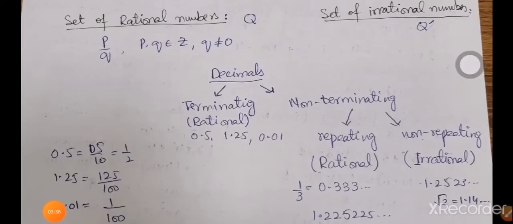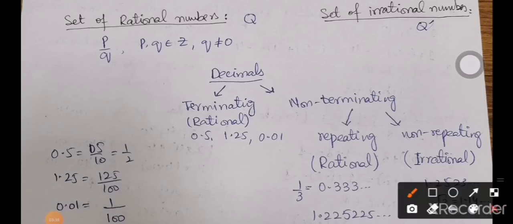Next we have the set of rational numbers and the set of irrational numbers. The set of rational numbers is represented with Q, and the set of irrational numbers is represented with Q prime. Rational numbers are defined as numbers that can be written in the form p by q, where p and q both are integers and q can never be equal to 0.